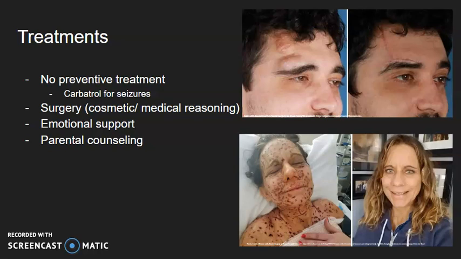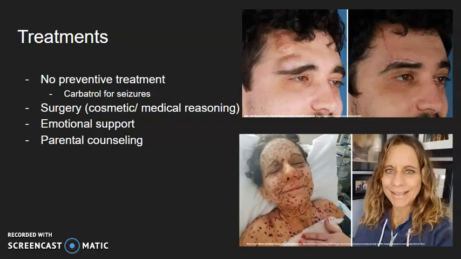The man on top went through a simple cosmetic surgery to remove the tumor above his eye, and the woman on the bottom had a surgery called electrodesiccation, which is a type of cauterizing of the tumor to kill any cancerous or uncontrolled growth in the cells.